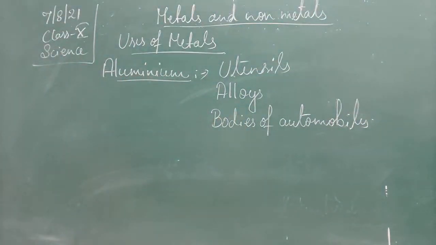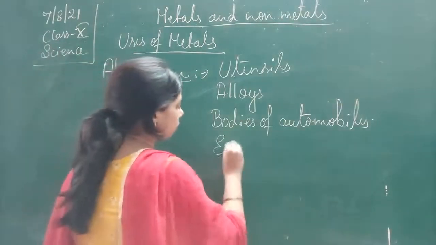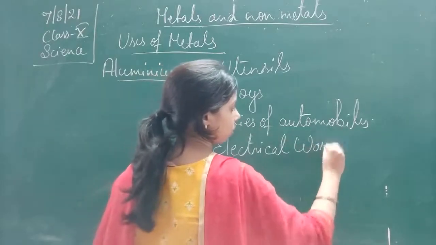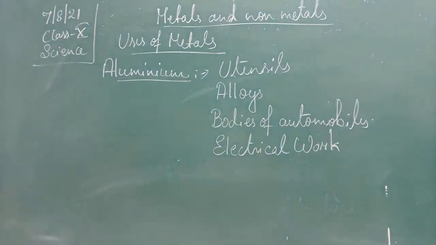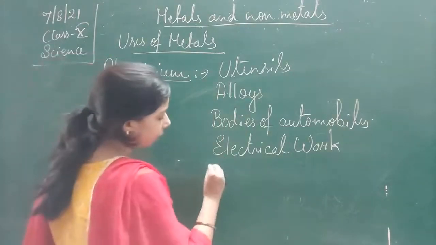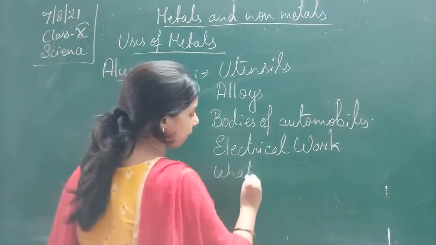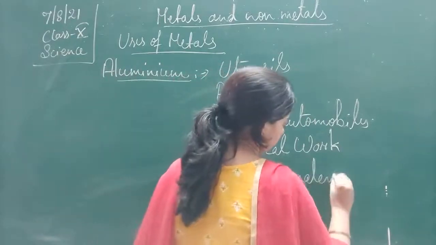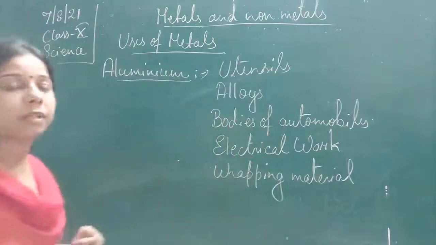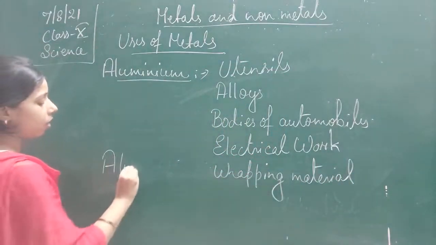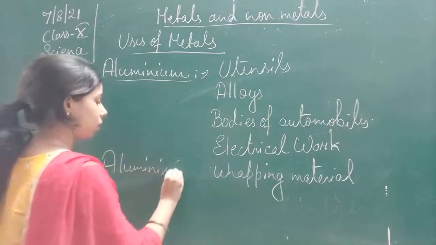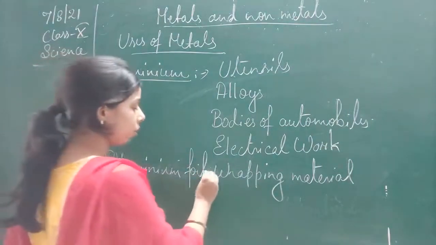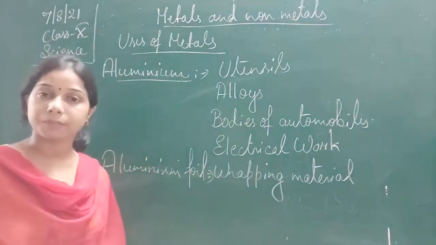Then electrical work. Then for foil, aluminium foil is used for wrapping material. So we can say here that aluminium foil is used for wrapping material.